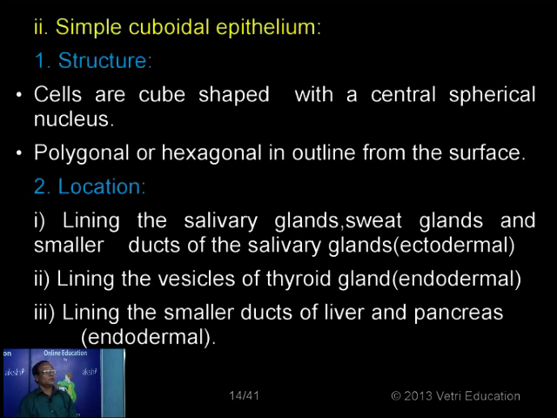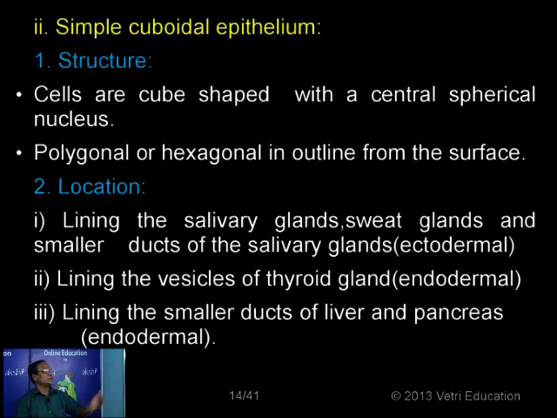Cuboid, normally a cube, generally speaking, has 6 sides. In structure and appearance, they are 6-sided, but when you observe from the surface, they are normally polygonal or hexagonal in outline. Generally speaking, they are box-like structures looking like a cube or cuboid. That is why the name is given, simple cuboidal epithelium. It is called cuboidal based on the shape, and simple because it is made up of one layer of cells.